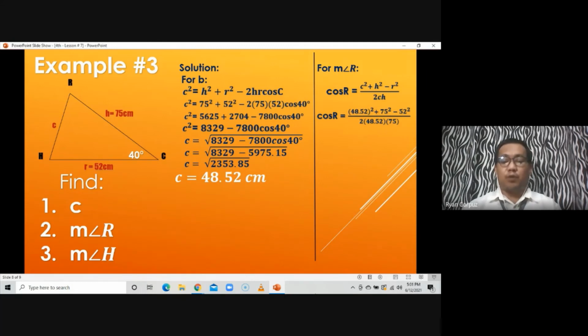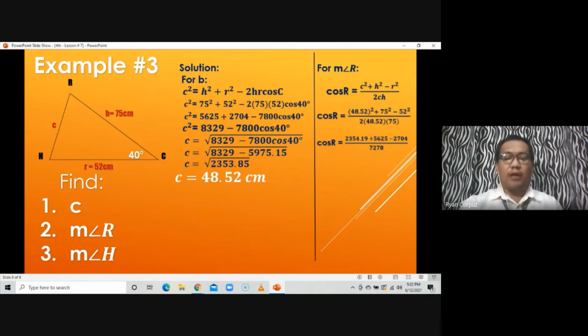So 48.52 squared is equal to 2,354.19, plus 75 squared is 5,625, minus 52 squared is equal to 2,704, all over 2 times 48.52 times 75 is equal to 7,278.